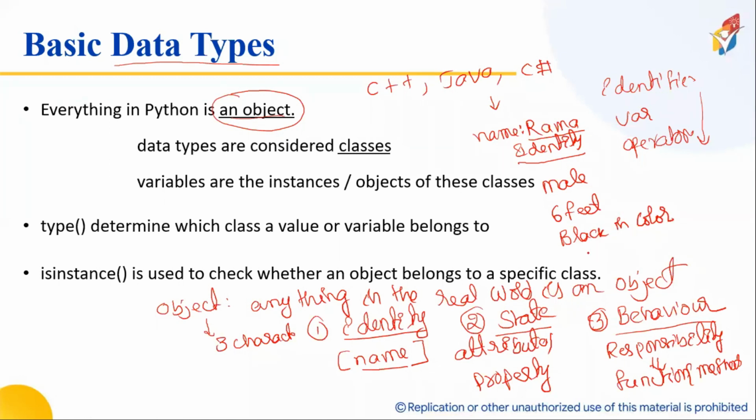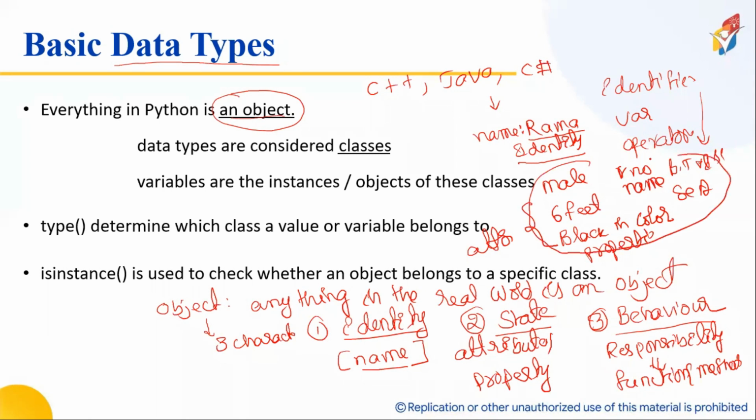Shall I call them attributes or properties? If he is doing BTech or MTech, he has a roll number, a name, a class, maybe BTech first year or second year, maybe section A. All these are properties or attributes of the object.